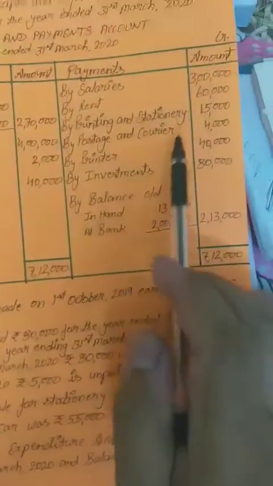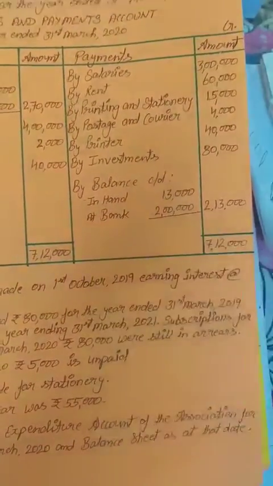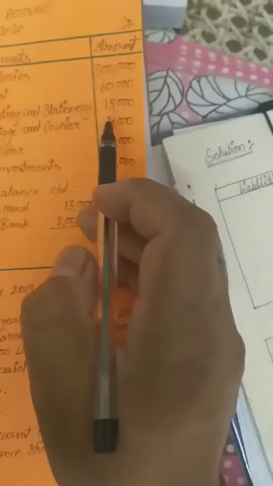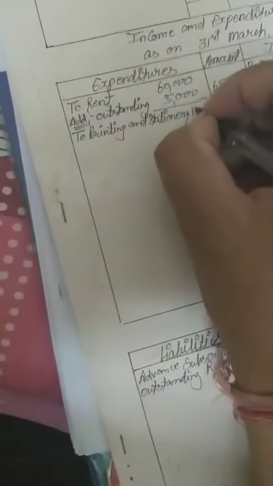Next one, rupees 3,000 are payable for stationery. So this is our expenses which we have to pay. Now in the format we have to see, is there any stationery? Yes, this one, printing and stationery both are given together. So in this side, to printing and stationery, amount is 15,000 rupees.